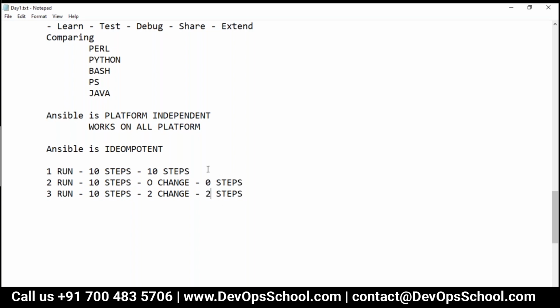So how will it help you? Basically, it tries to understand the concept. It checks what your desired state is in the script and what is actually there on the server. If the desired state matches what is already available on the server, then there is no requirement for change. There is no requirement for running any steps.